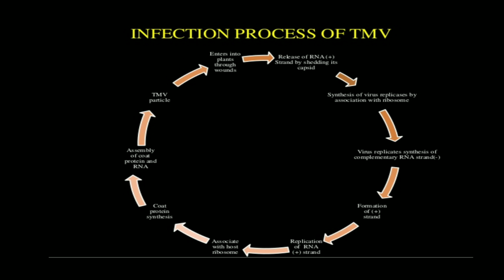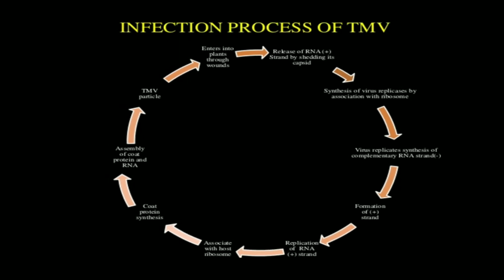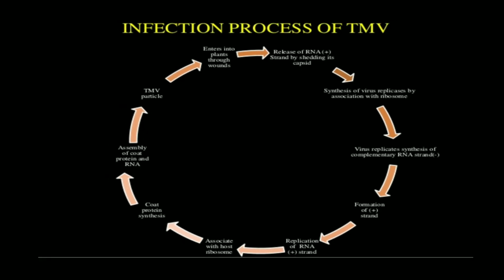This is the infection process of the tobacco mosaic virus, right? When tobacco mosaic virus particles are free, the virus remains inactive, or it is nothing but a dead particle. But when it enters the plant through wounds, it releases the RNA strand by shedding its capsid. The capsid is discarded, and only the RNA is inserted inside the host cell.